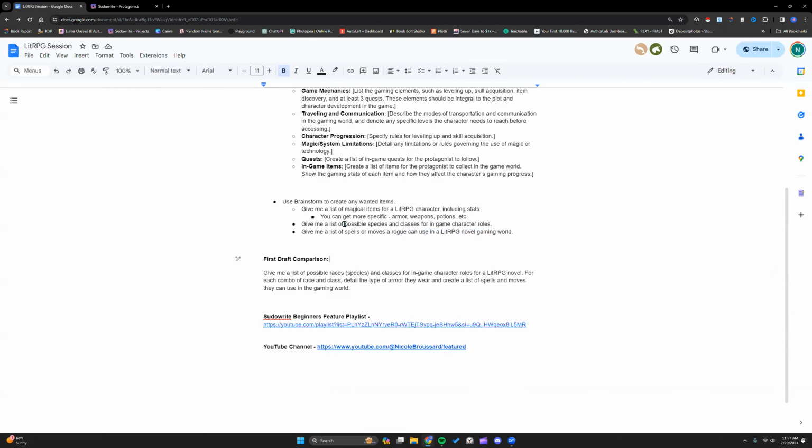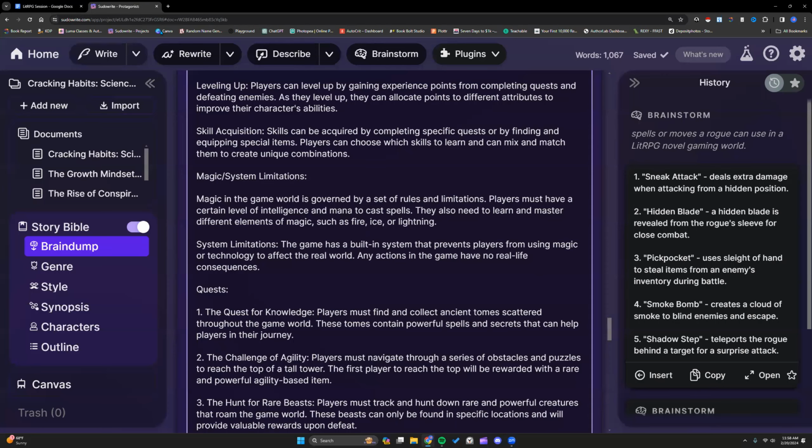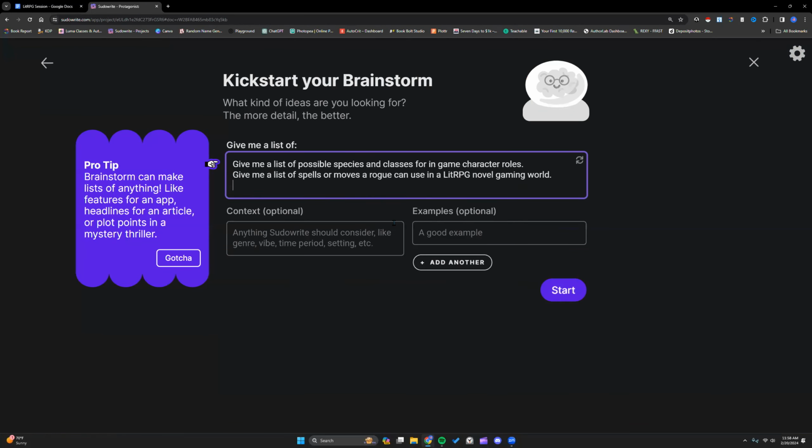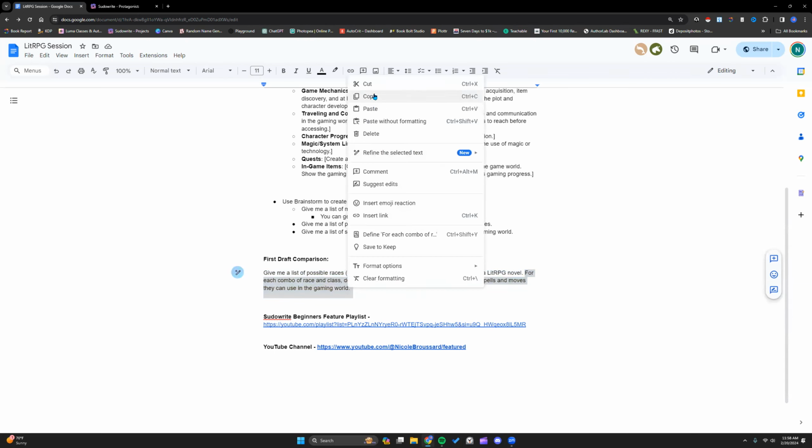Oh, I wanted to compare these. All right, so this will be the last one. I'm going to compare Brainstorm and First Draft with the same things. You can see my First Draft prompt is a little bit longer because, again, it'll give me more output. But inside Brainstorm, I probably will need to break it up. Let's see how much it's going to be able to hold. Oh, it does hold it all. Okay. Well, if it'll hold that.